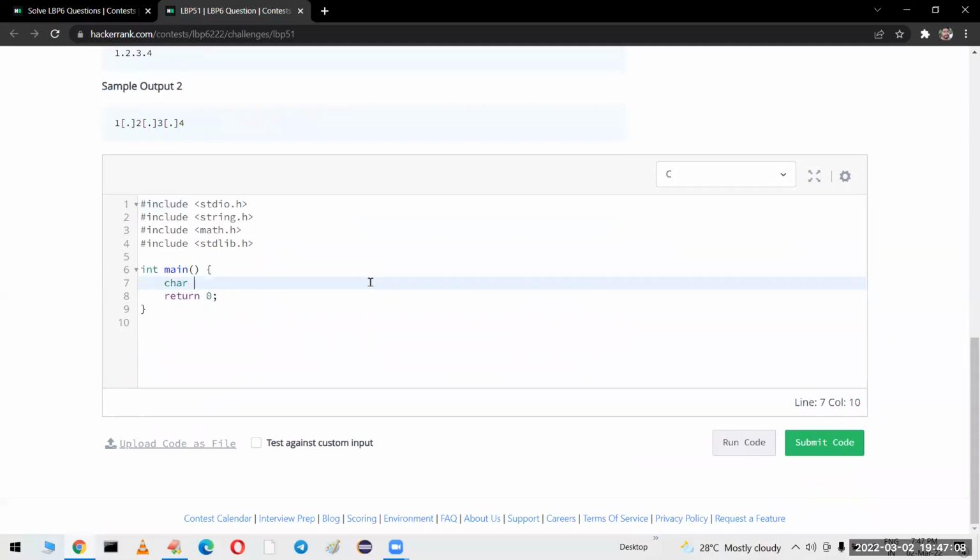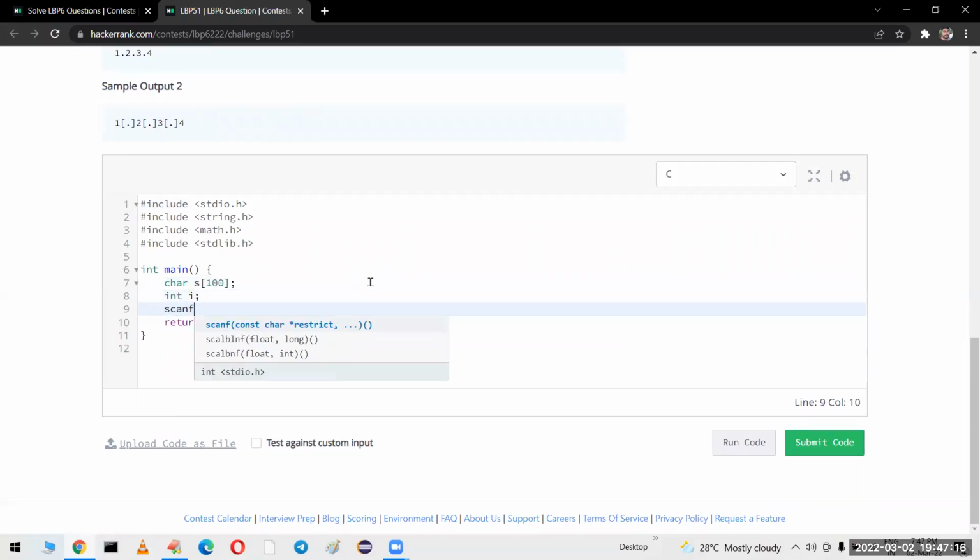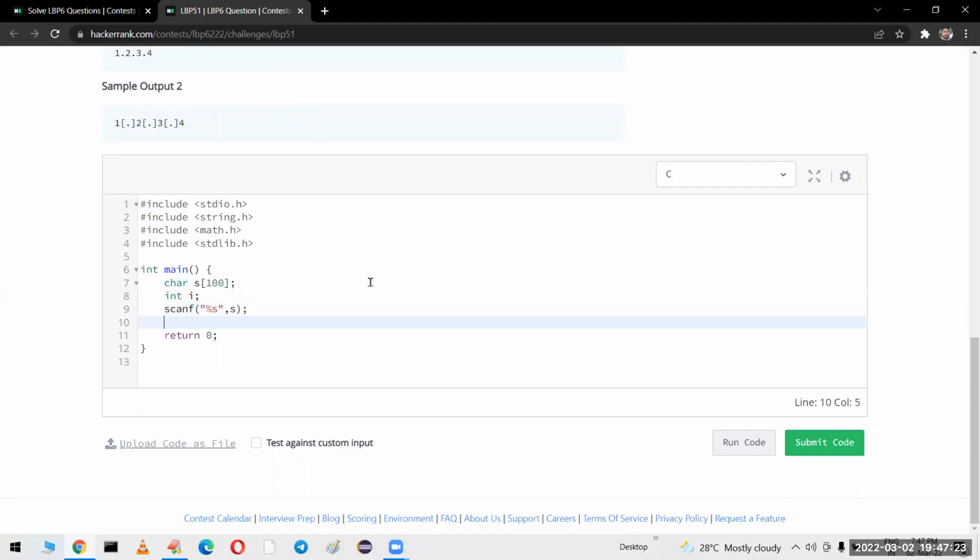The data is accepted in the form of a string. That's why I am taking a char array which can store 100 characters max. Then to run the looping statement, a variable i is required. scanf percentage s, comma s. Now what is our requirement? We have to take a for loop, for i equal to 0; s[i]; i++.